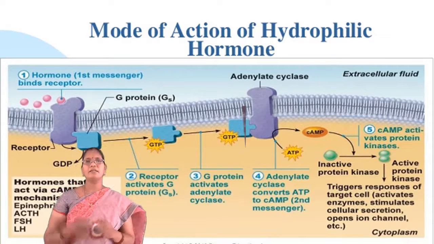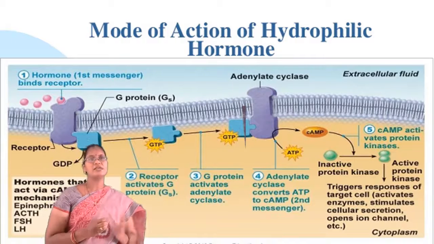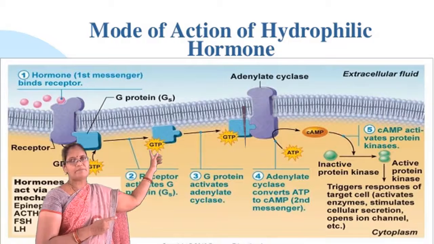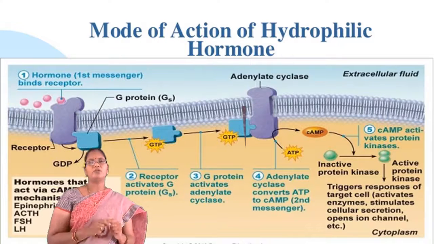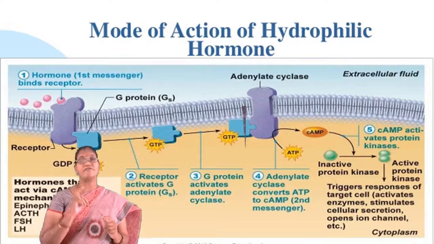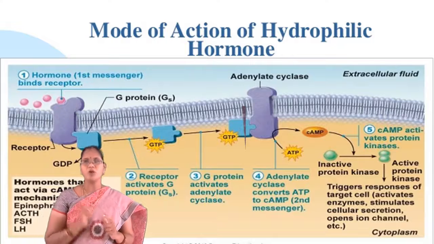What will happen? The hormone will come and bind to the receptor which is present in the cell surface. Before going into the mechanism, we have to be clear of two words, first messenger and second messenger. The first messenger is nothing but the hormone.